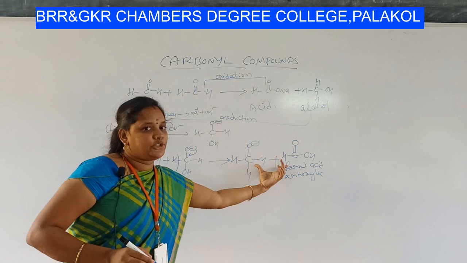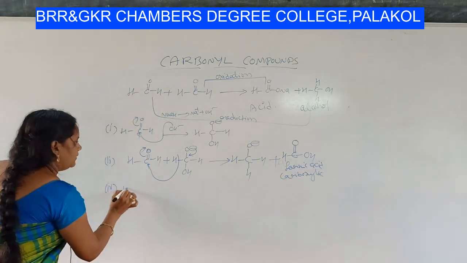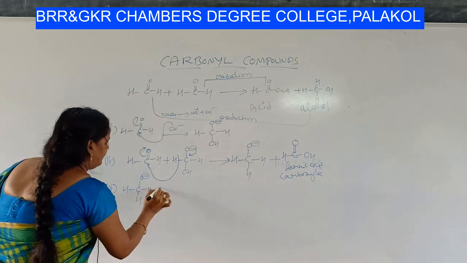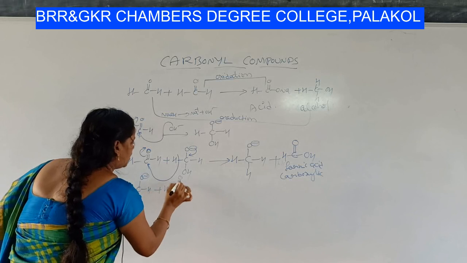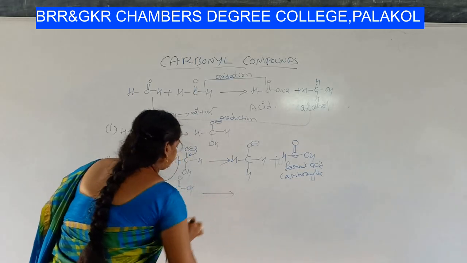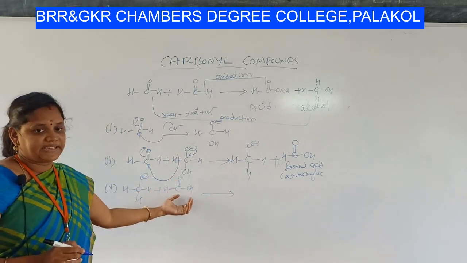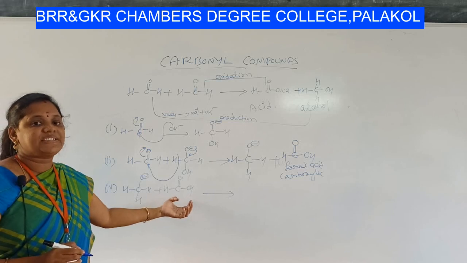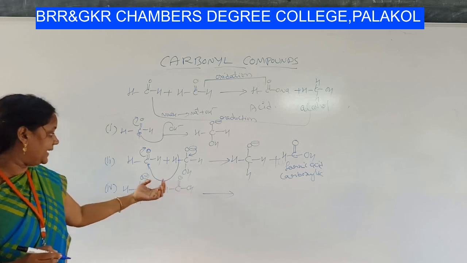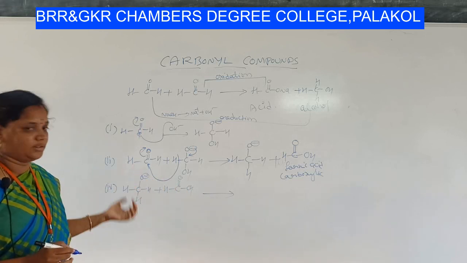Let me write these two products again to explain here. So one is HCO minus, H plus, HC double bond O OH. What happens here? Because it is an acid, it always tries to release a proton, and it is connected with the intermediate which wants a proton.